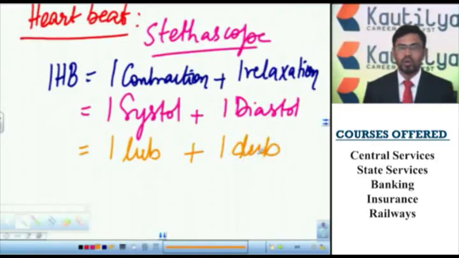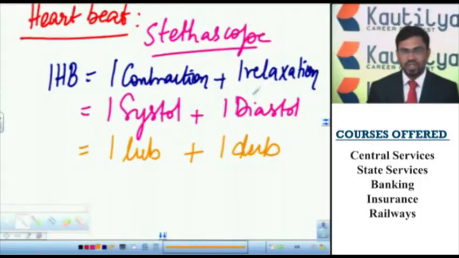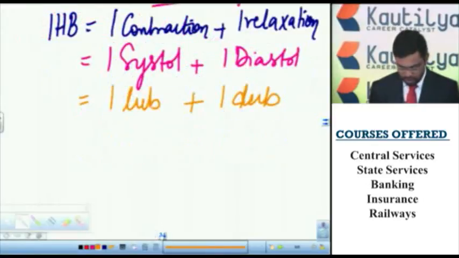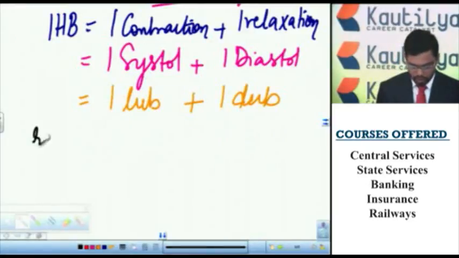We have a sound during contraction, that is lub, and a sound called dub during relaxation. So one contraction and relaxation constitutes one heartbeat, or one systole and one diastole is called one heartbeat. The number of contractions and relaxations per minute is called the rate of heartbeat.